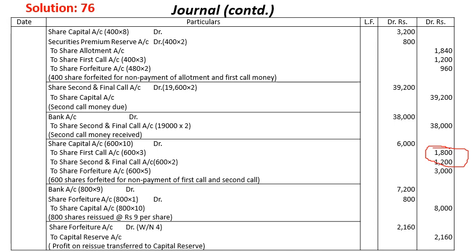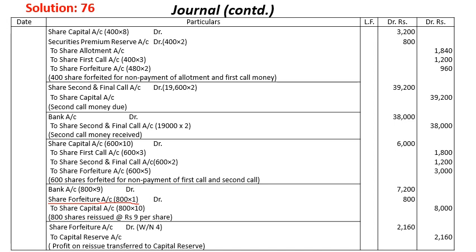So while we are reissuing it, we will find that 800 into 9, as per the question, 9 rupees is the reissue price. So there is a discount of 100 rupees which will be adjusted from the share forfeiture. The share forfeiture account will be adjusted by 800 rupees to share capital, 800 into 10.